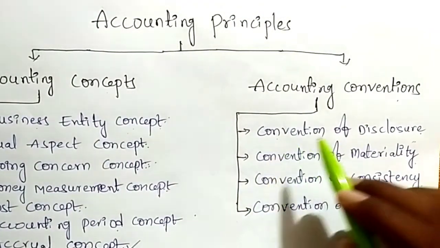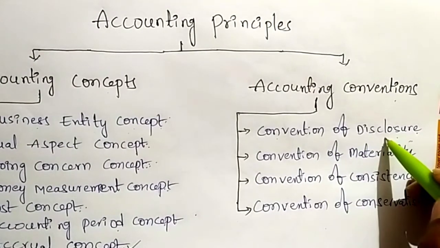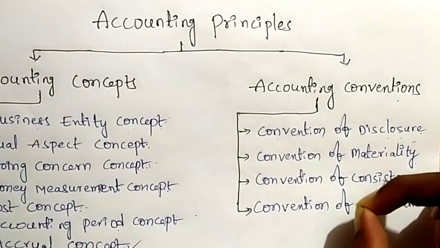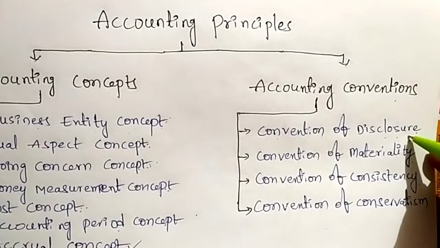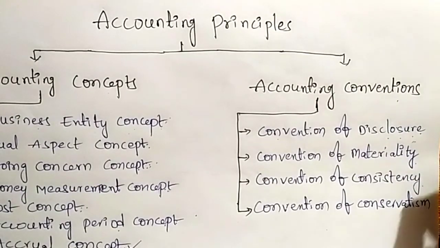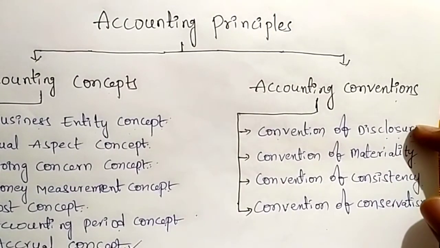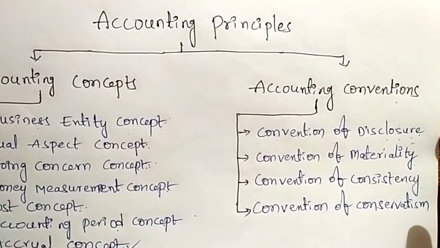See, the first convention is the convention of disclosure. As per this convention, accounting statements should disclose fully and completely all significant information to the interested parties. Significant information means all the important information should be disclosed. The interested parties are creditors, owners, shareholders and bankers.